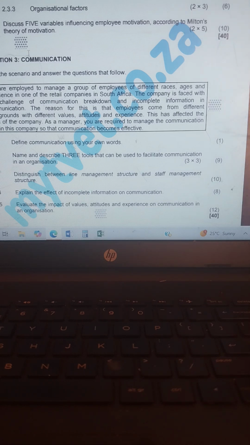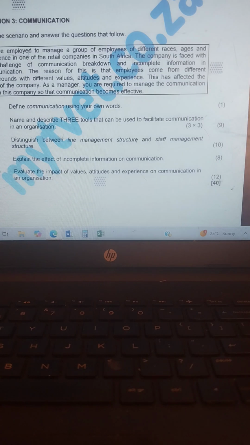The second one, organizational culture, including an organizational reward system, management of conflict, level of participation, support system, structures, and leadership style. That is your variables influencing employee motivation. Then we go to communication.